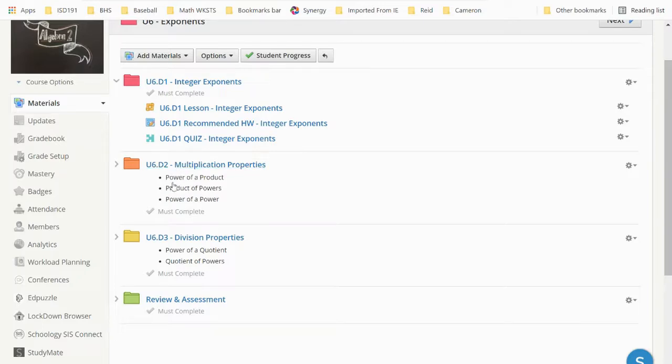So if something is not active, if it's not letting you do something, it's probably because you didn't finish a previous item. So please make sure that you are going in order, following that sequence. Everything from the Day 1 folder before you look at everything from the Day 2 folder and the Day 3 folder, and then the assessment at the end.